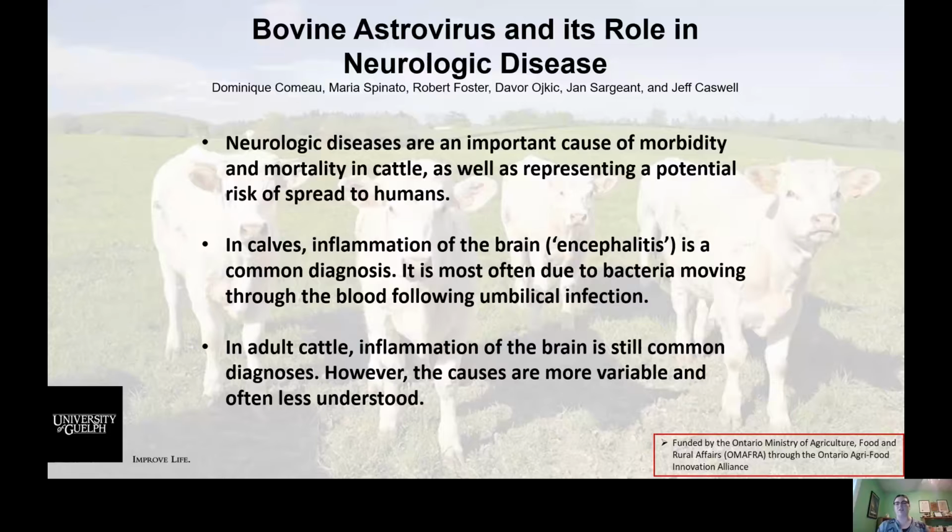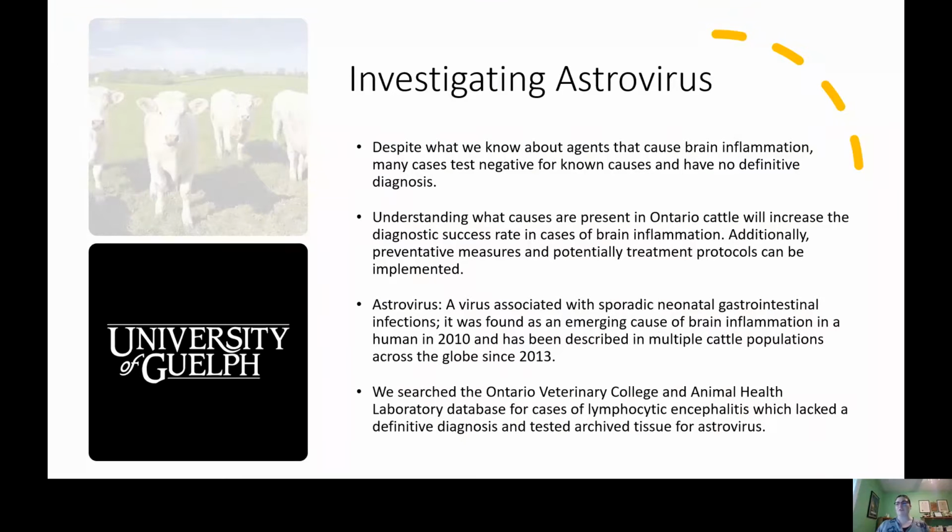In young animals like calves, we most commonly see inflammation of the brain following an umbilical infection, particularly with gram-negative bacteria such as E. coli. But viruses can also cause disease in these young animals. In adult cattle, which were the focus of our study, there are numerous potential causes for inflammation of the brain, ranging from bacterial infections such as Listeria, metabolic disturbances or toxin exposure such as lead, as well as various viral infections. And despite what we currently know about the causes of inflammation of the brain, many cases do test negative for known causes and don't ever end up with a definitive diagnosis.